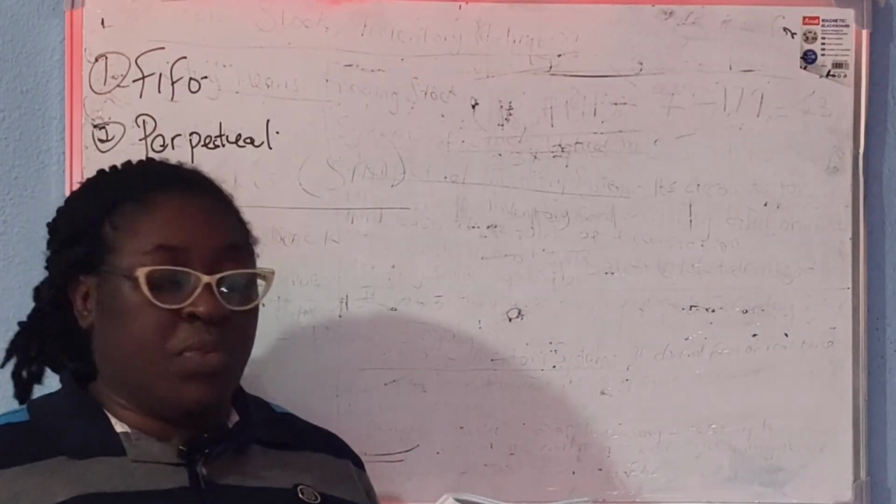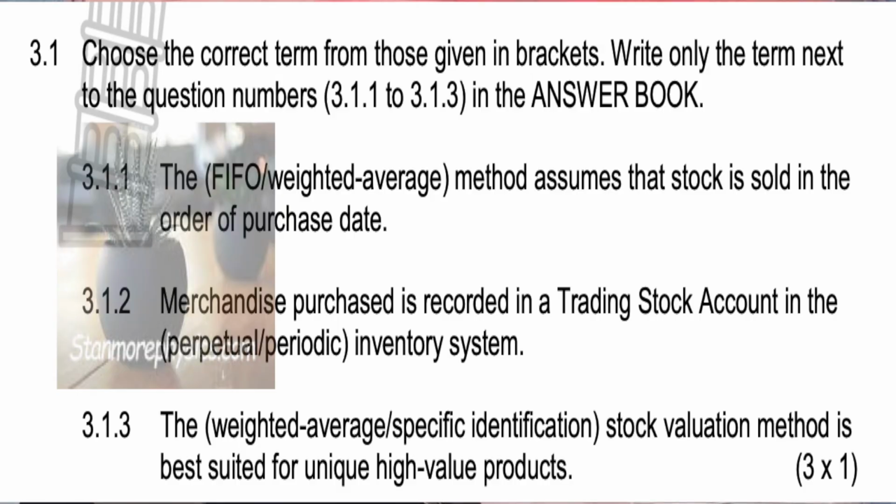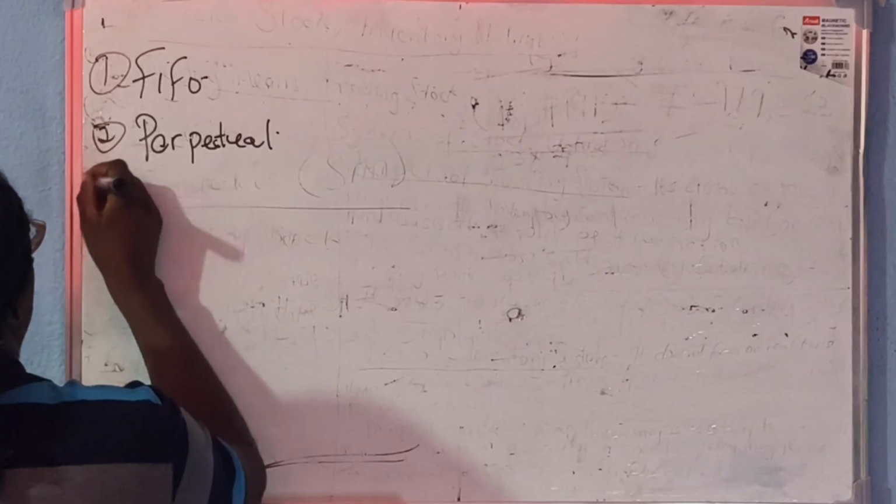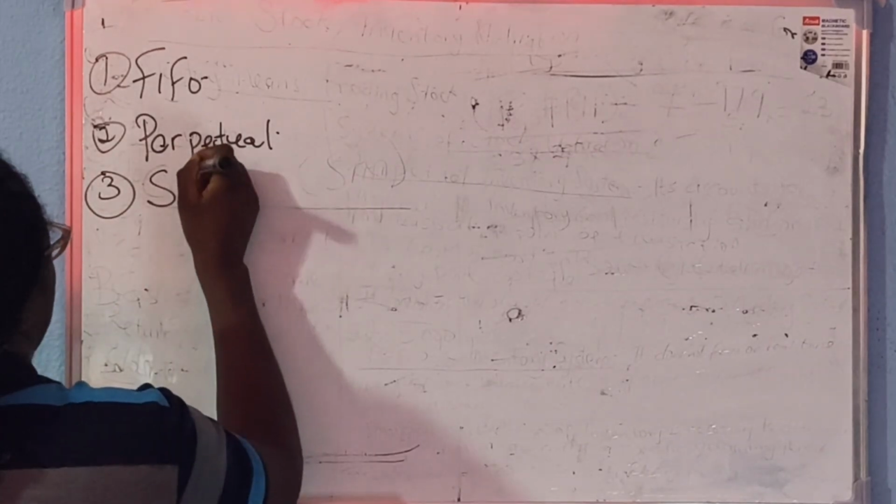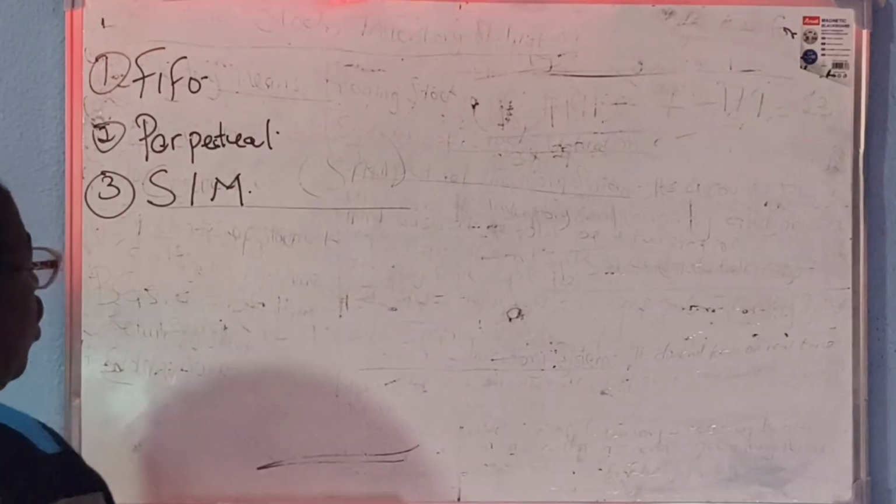And then 3.1.3: the dash stock valuation method is best suited for unique high value products, and that is the specific identification method.